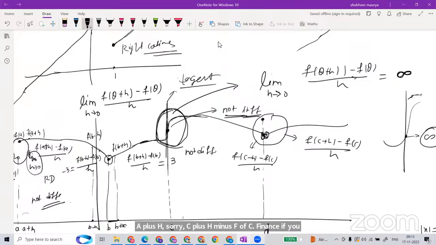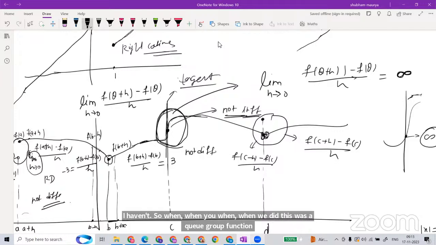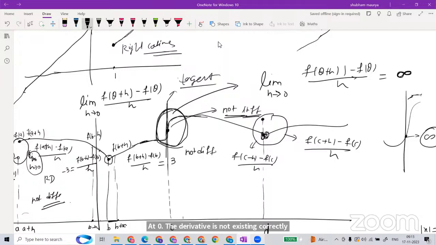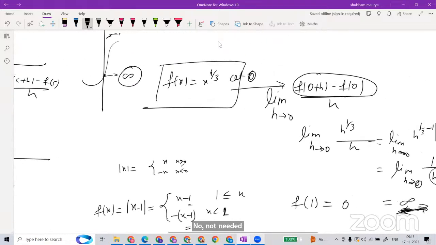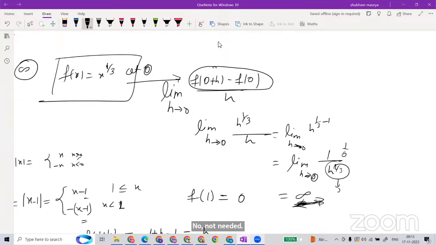I have a doubt, sir. When we did this cube root function at 0, if the derivative is not existing, correct, sir? Yes. Do we have to check 0 minus and 0 plus also? No, not needed. If you want to check, it will behave the same way. If you want to check, you can check.